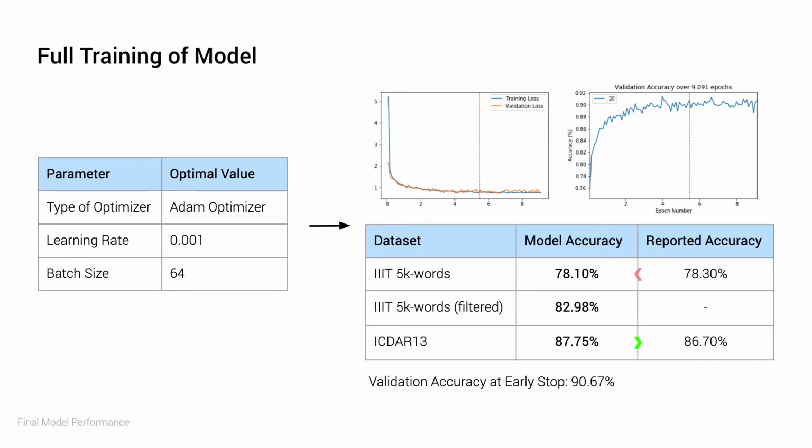The red dashed line indicates when the early stopping began counting, and we can see that the validation loss was starting to increase from when the early stopping started counting, hence showing that it prevented overfitting. The final validation accuracy marked by the early stopping was at 90.67%. Final accuracies against benchmark datasets are also as follows, with a slight improvement of 1.05% against ICDAR 2013 as compared to published results, and a very slight improvement for IIIT 5K words of 0.2%.